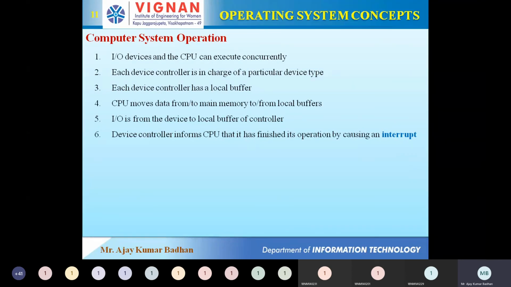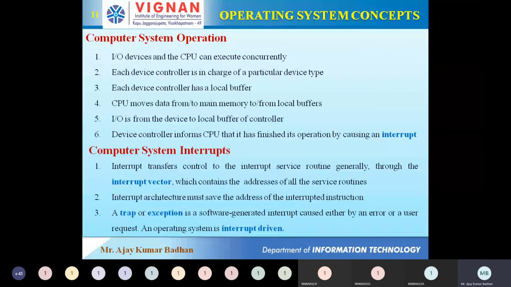Okay. So that is what he's saying in this particular operations concept. And again, he's talking about interrupts, how we can handle them. So already I discussed it. That is the same thing he is saying.